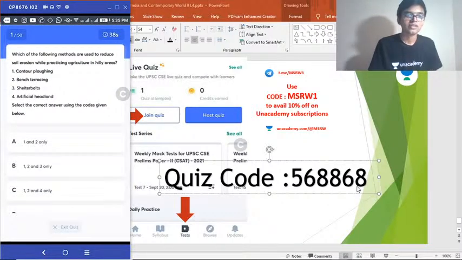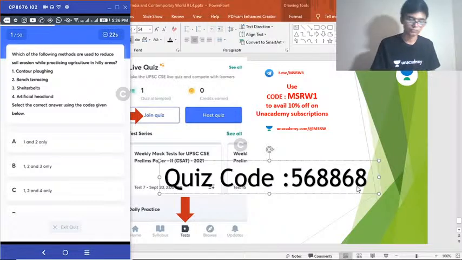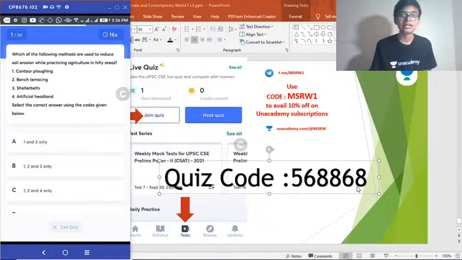Question number 1. Which of the following methods are used to reduce soil erosion while practicing agriculture in hilly areas? 1. Contour plowing. 2. Bench terracing. 3. Shelter beds. 4. Artificial headland. Select the correct answer using the codes given below. This is regarding soil erosion. Okay, how to reduce soil erosion in hilly areas.